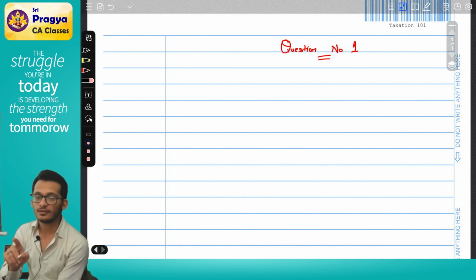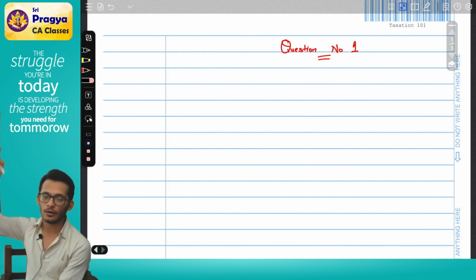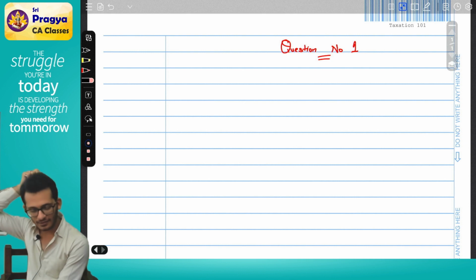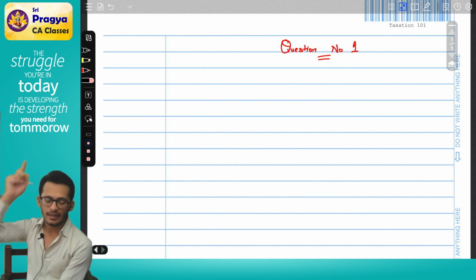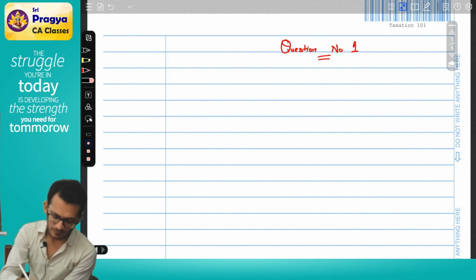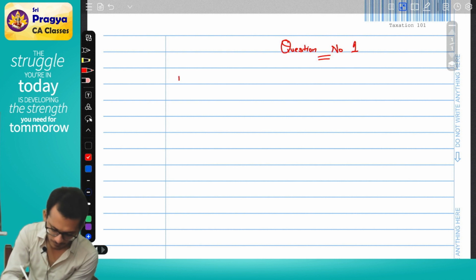You have to ask yourself whether it is a practical question or a theory question. If it is a practical question, what will you do? Obviously, you will create tables. Now, I am writing about a theoretical question. In a theoretical question, the step format is this. First, write the provision.